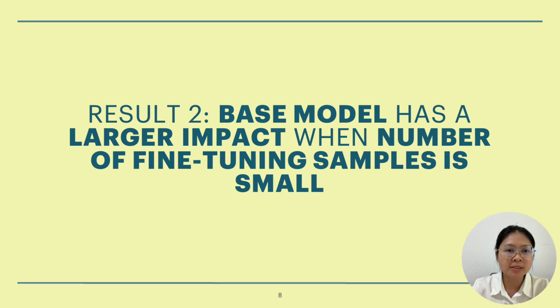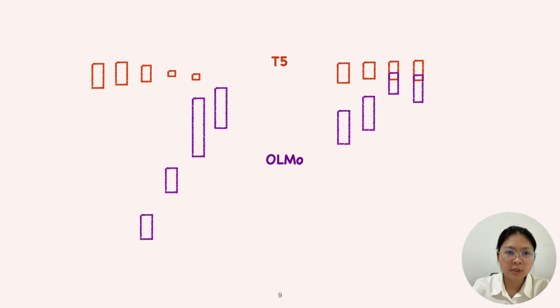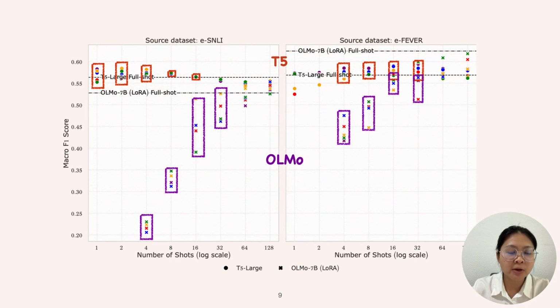The second result we discovered is that the base model has a large impact, especially when the number of fine-tuning samples is small. So we highlighted the results from T5 and OLMo with different numbers of shots. Put it back to our figure. Especially when the number of shots is from 4 to 32, we see that OLMo performed much worse than T5 models for both source datasets. But eventually, OLMo actually has comparable performance and even outperformed T5s on eFever datasets.